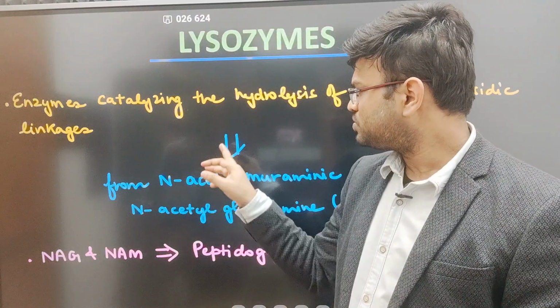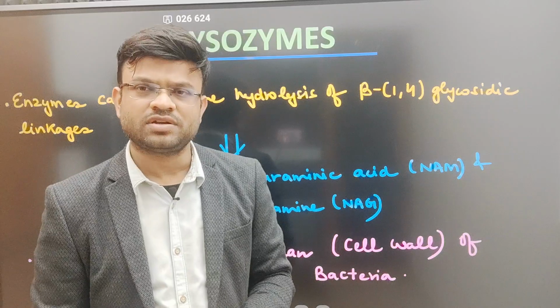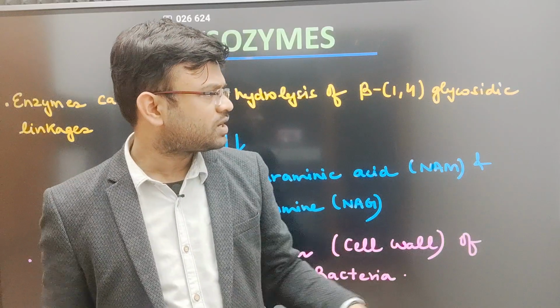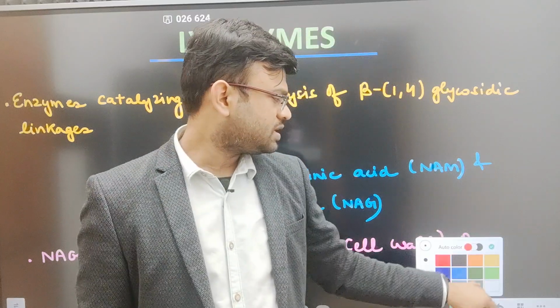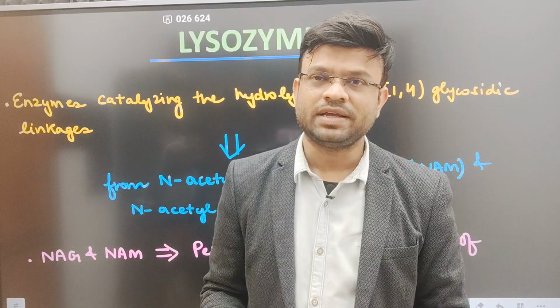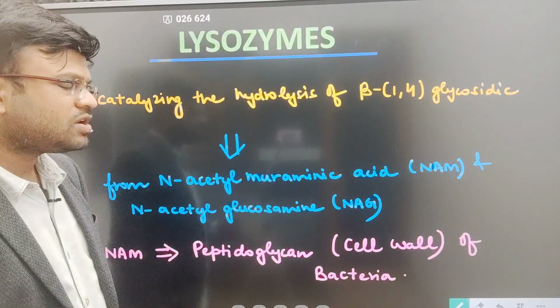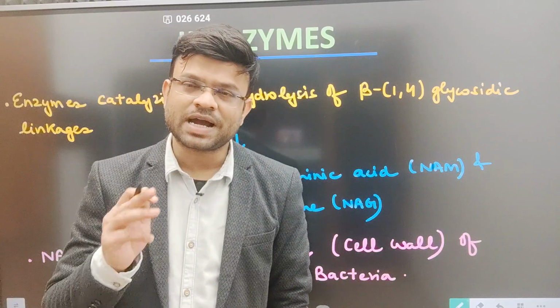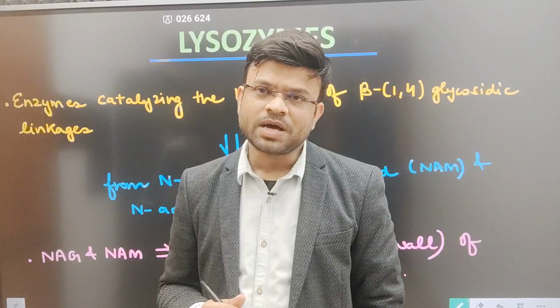Now let us move on to the next point. Where is this beta-1,4 glycosidic bond majorly present? This bond is most commonly present in the cell wall of the bacteria. Now what is the bacterial cell wall basically made up of? You might know that the bacterial cell wall is made up of peptidoglycan. What do you mean by peptidoglycan?